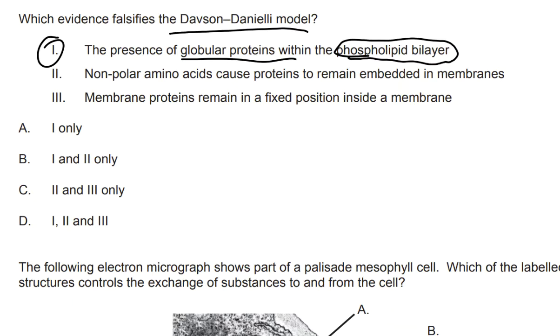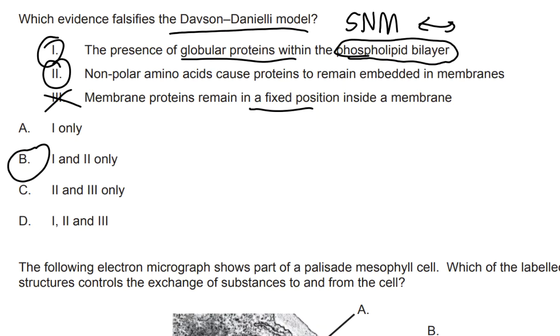This is correct. Non-polar amino acids cause proteins to remain embedded in membranes. That's also true, because that's essentially the same idea. And a further feature of the Davson-Danielli model is that everything's fixed, right? Nowadays, we have the Singer-Nicolson model, which is the fluid mosaic model, and the word fluid means able to move. This one is fixed. So the fact that statement 3 mentions fixed proteins in a membrane actually supports the Davson-Danielli model. So this option is eliminated. So we got option B being our answer.